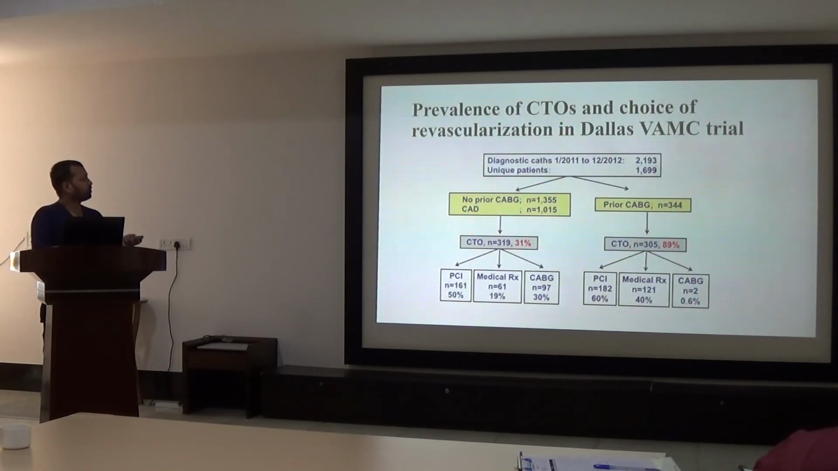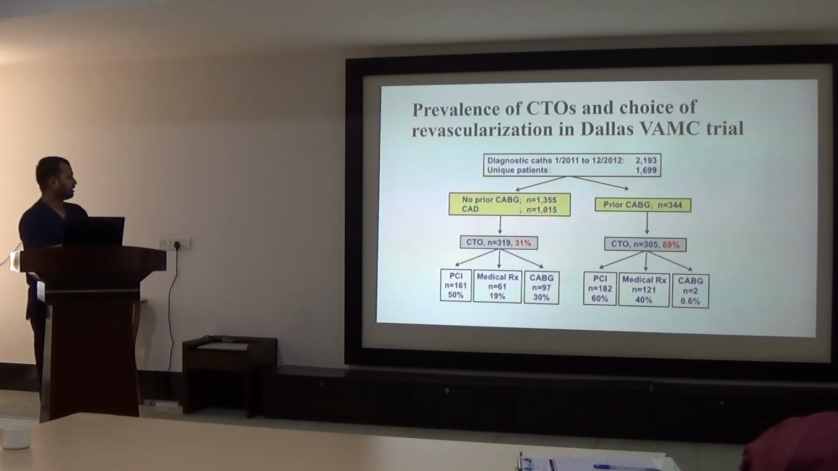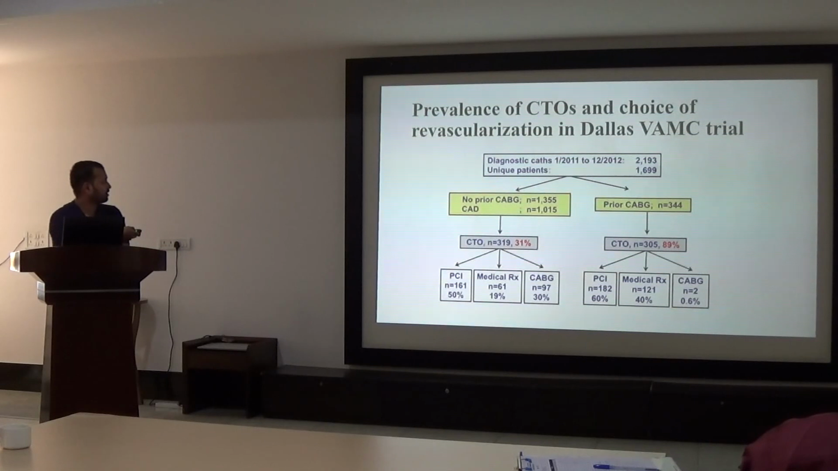This is the prevalence of CTO and choice of revascularization in CTO from the Dallas VHC trial. Here we can see that without any prior CABG surgery, PCI was done in 50% of the patients, CABG was done in 30% of the patients, and medical management was done in 20% of the patients. But when it comes to post CABG patients, PCI was the main choice, the modality of choice, done in 60% of the patients, and medical management in 40% of the patients, and re-CABG was done only in 0.6% of the patients. This is the PCI of CTO only, not other? Yes, CTO only, sir.